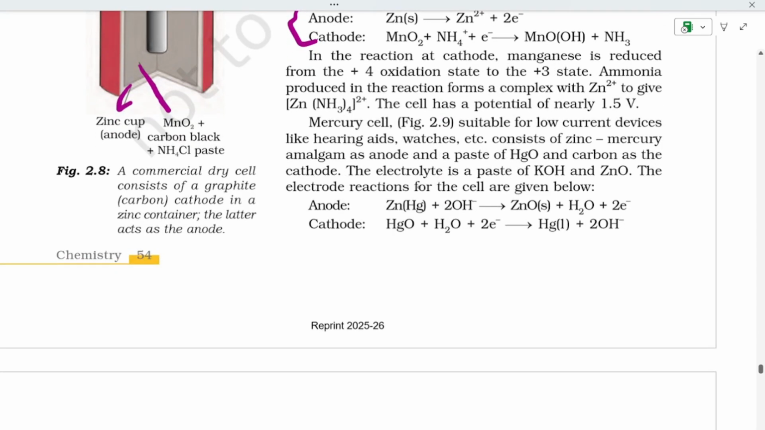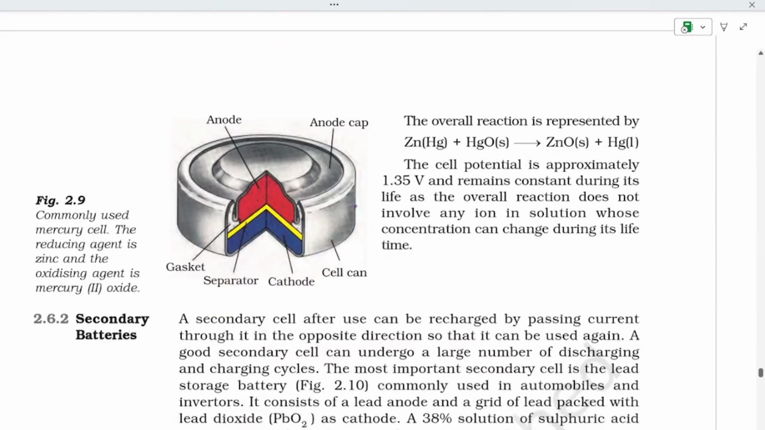Now if we see the mercury cell, it is suitable for low current devices like hearing aids and watches. It consists of zinc mercury amalgam as the anode and a paste of HgO, KOH (potassium hydroxide), and zinc oxide, and you can see both these reactions.